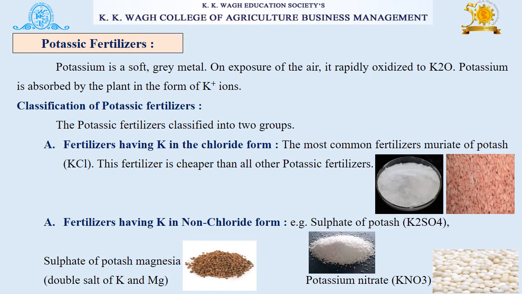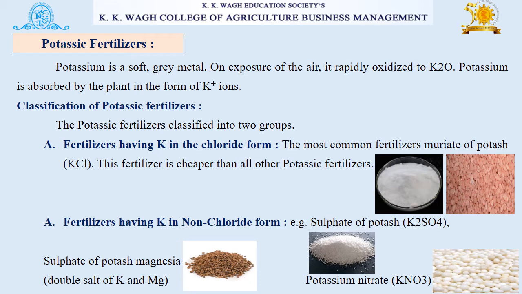After nitrogenous and phosphatic fertilizers, let's move towards potassic fertilizers. Potassium is a soft gray metal. On exposure to air, it rapidly oxidizes to K2O. Potassium is absorbed by the plant in the form of K+ ions.